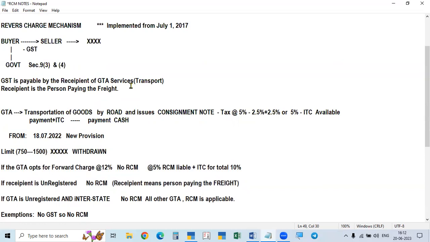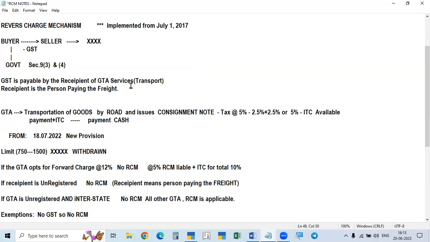It will be under normal mechanism. He will receive the goods. He will pay the total invoice price to the seller. But in addition to that, he is getting a bill for service also. That is the transport bill also. The transporter will also charge his charges, what is called transport charges. So that is also called freight. So he will give the bill for freight to the recipient. Okay. So he will pay the transport charges to the transporter, bill amount to the seller.